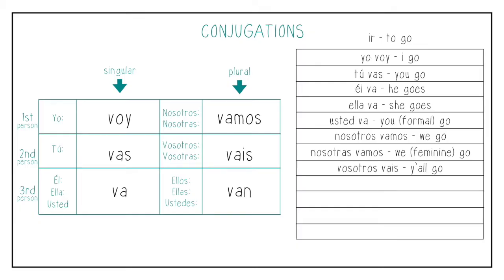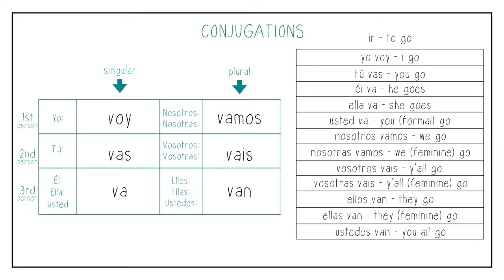Vosotros vais, y'all go. Vosotras vais, y'all feminine go. Ellos van, they go. Ellas van, they feminine go. Ustedes van, you all go.